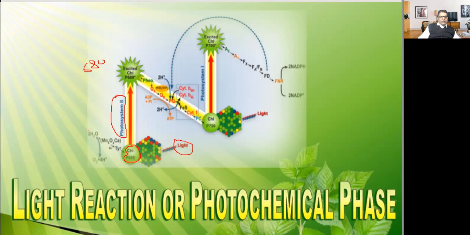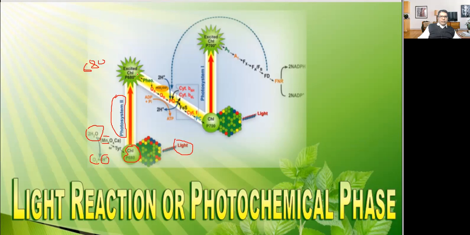Now here there will be splitting of water molecule, in the presence of Mn4O. For splitting of water, manganese is the mineral which is required. So sometimes the question is, which mineral facilitates splitting of water molecule? The answer will be manganese. So this water will split and release oxygen as well as hydrogen ions. Hydrogen ion means proton.